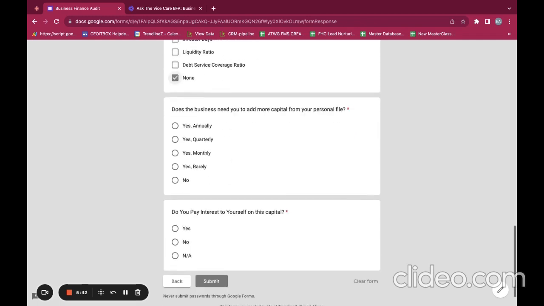Second last, sorry. So does the business need you to add more capital from your personal funds? So कभी situation आ सकती है where you need to add more capital to your business, so do you do it annually, quarterly, monthly, or yearly, or you don't do it at all? So you can just select whichever is applicable. And lastly, do you pay interest to yourself on this capital? So जो भी आप funds add कर रहे हो, do you pay interest to you on the same amount? If you know it, yes, no, and if you don't know, you can just simply put NA, and then you click on submit.